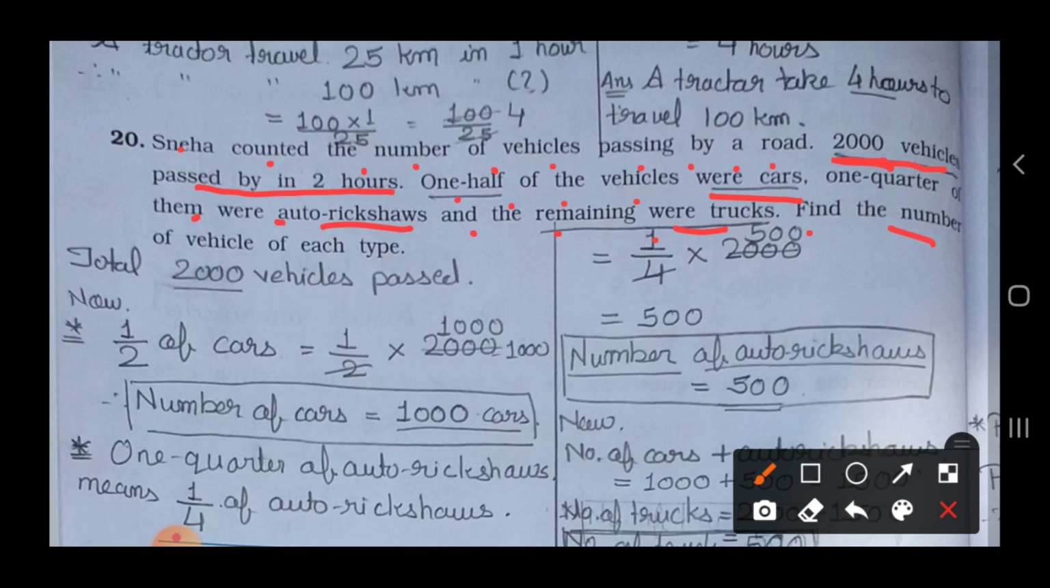So first of all you have to write down the total number of vehicles that passed: 2000 vehicles. Now 1/2 is given but the actual number is not given, so you have to find the actual number of cars. 1/2 of cars is equal to 1/2 multiplied by 2000. Now 2, how much are 2000? Cancel 2 and 2000, and 1000 comes.